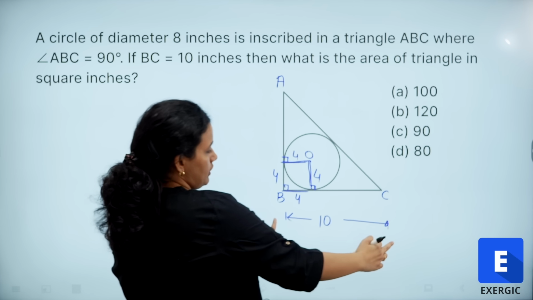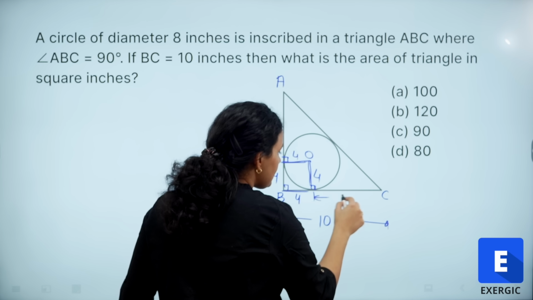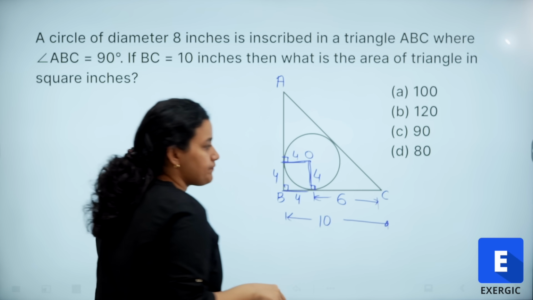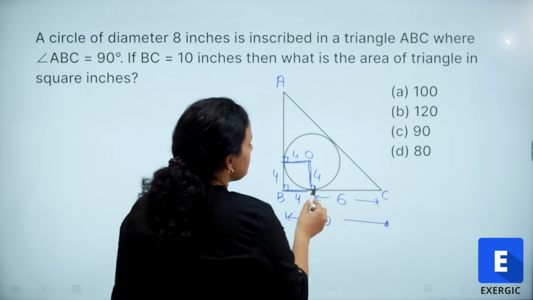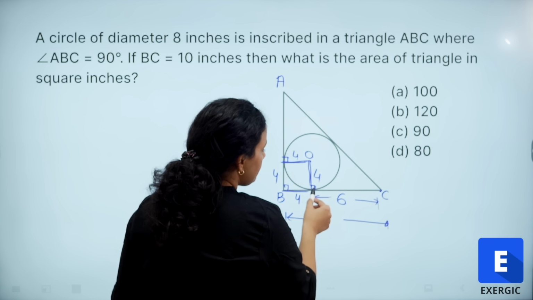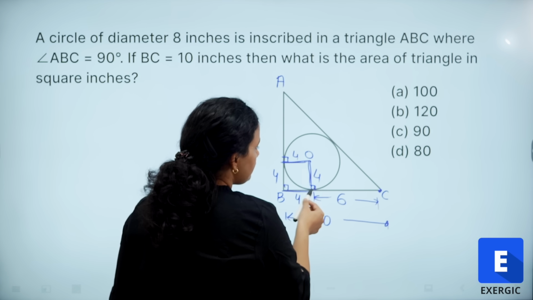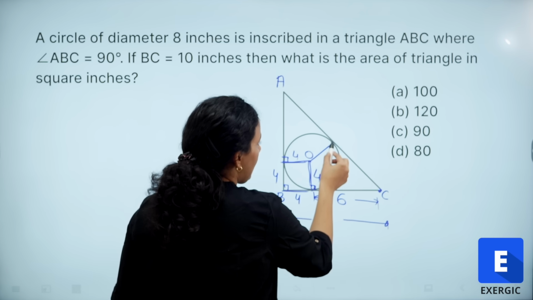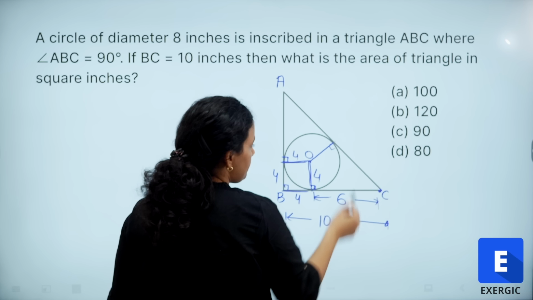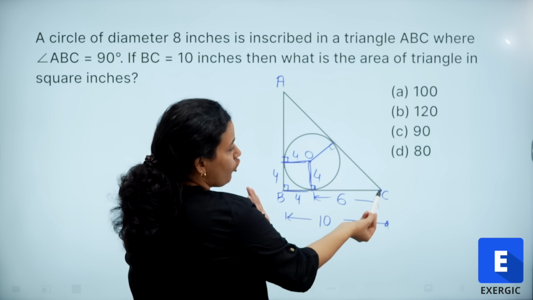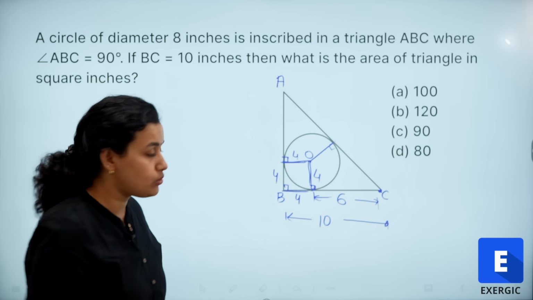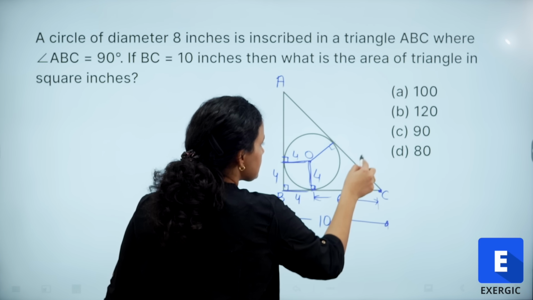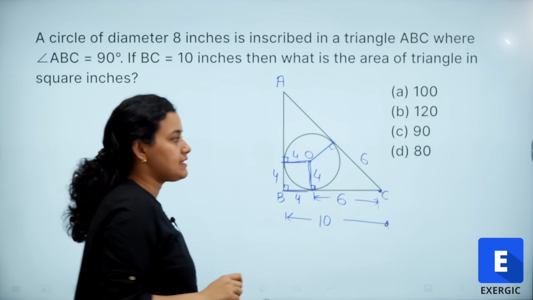Now I have the total as 10, so the remaining is going to be 6. Also, this is a tangent, right? From point C, I have a tangent to this circle and I am drawing another radius perpendicular. From a common point, if I am drawing two tangents to a circle, the lengths are going to be equal. So, if this is 6, this is also going to be 6 units.